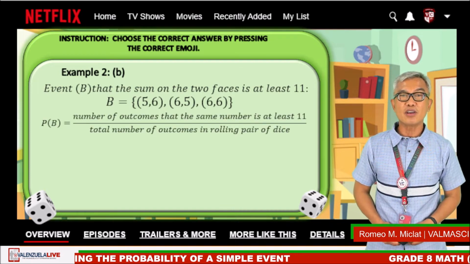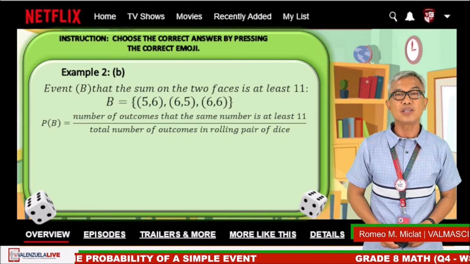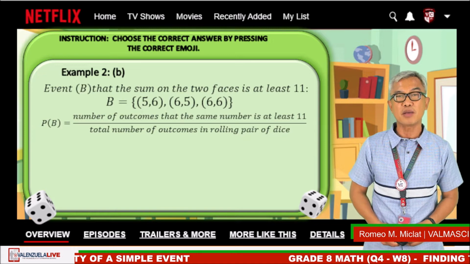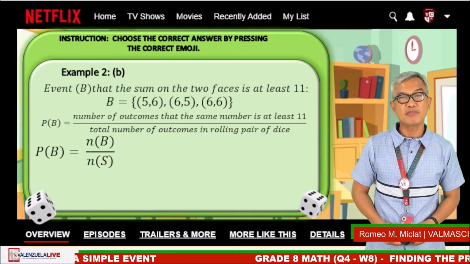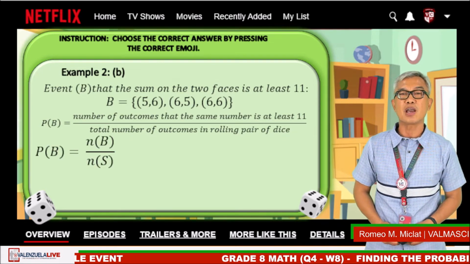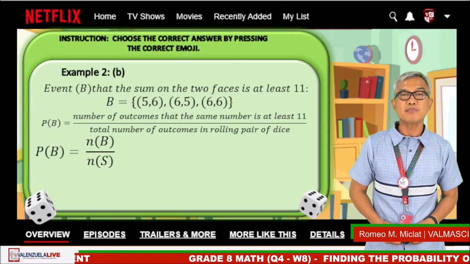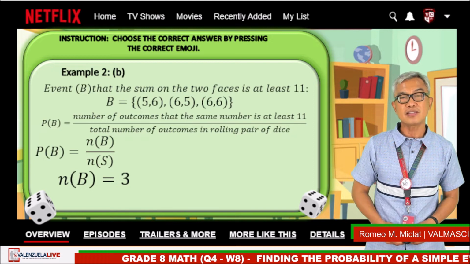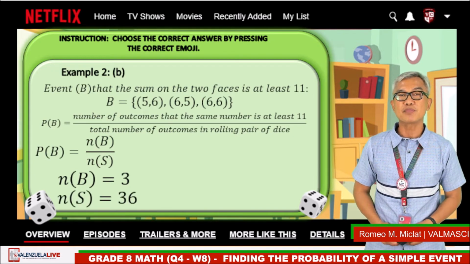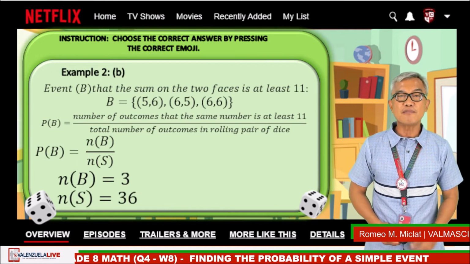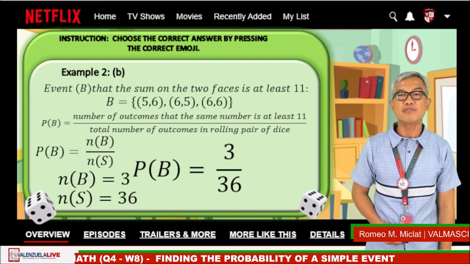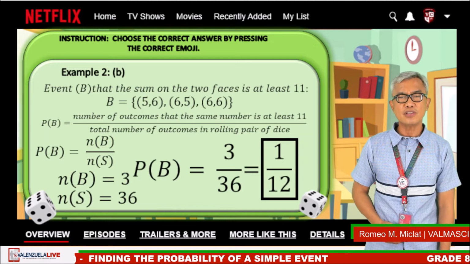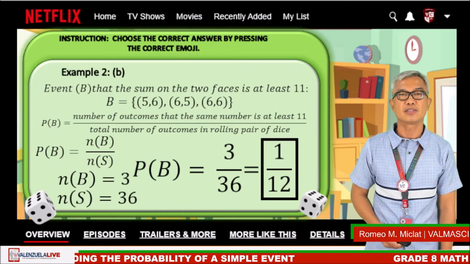Then the probability of event B is equal to the number of favorable outcomes divided by the total possible number of outcomes. The probability of event B is equal to the number of event divided by the number of sample space. The number of event is 3. The number of sample space is 36. So substituting to our formula, the probability of event B is equal to 3/36, which is also equal to 1/12.